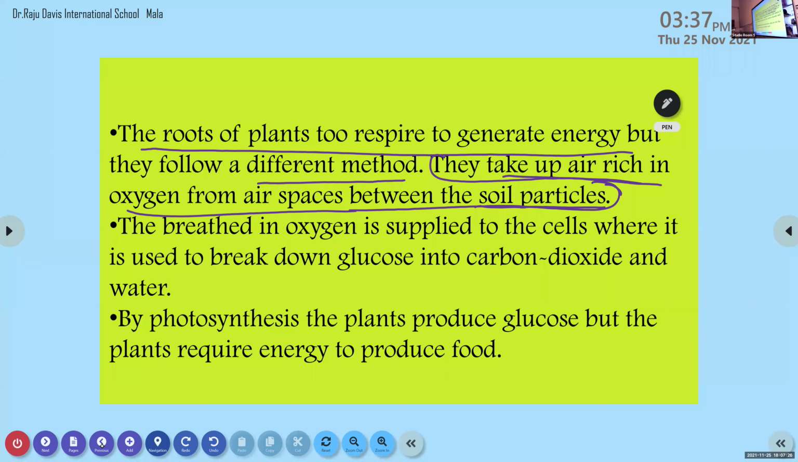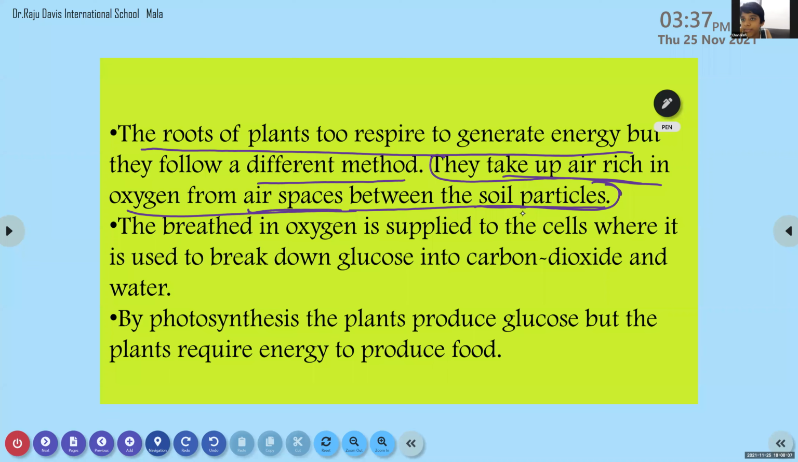So what are the respiratory systems in the case of plants? Stomata and roots of the plants. Okay, how do the roots of the plants respire? The roots of the plant respire to generate energy. They take up the air rich in oxygen through the air spaces between the soil particles.